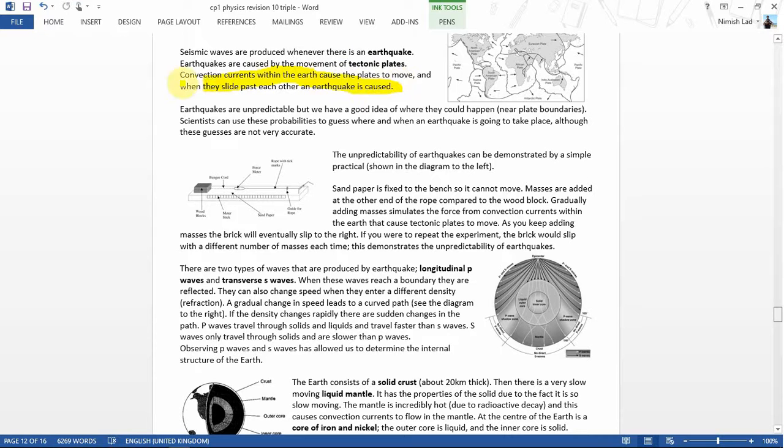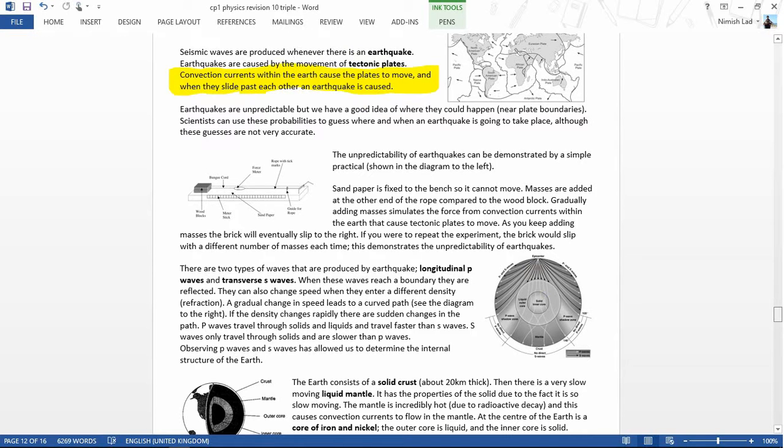This is the key bit. It's convection currents in the mantle, okay, in the mantle. Convection currents in the mantle that cause the plates to move. 2 marks there. Convection currents, 1 mark, in the mantle, 2nd mark. That is what causes the plates to move. You need to know convection currents in the mantle.